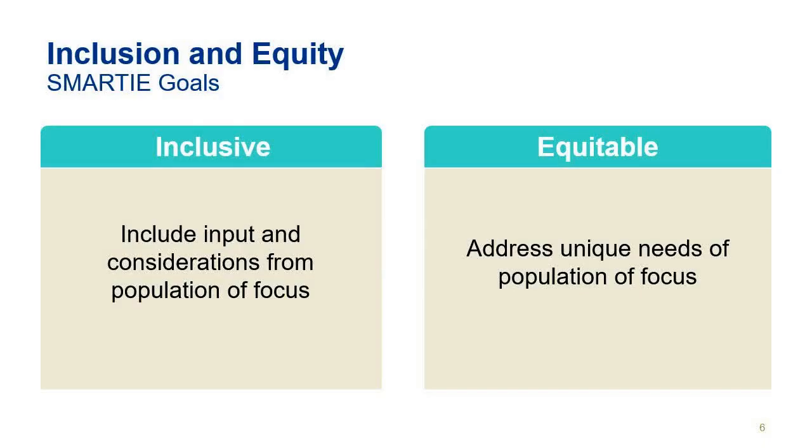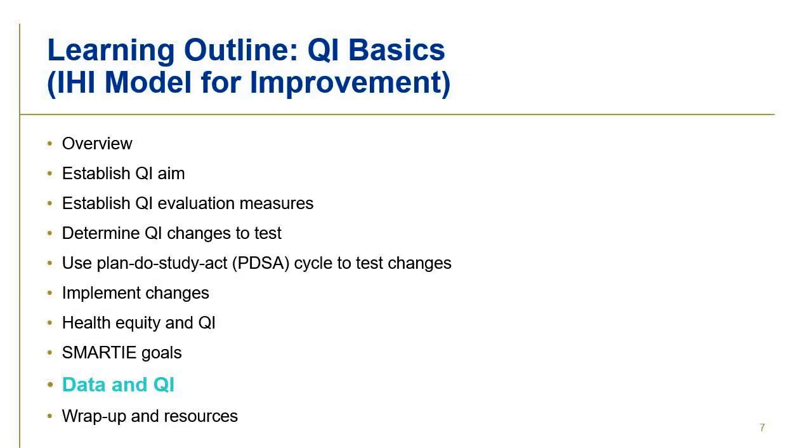Inclusion means, have you invited, considered, and incorporated input from the population of focus? And equitable means, does the objective address the unique needs and circumstances of different populations? Asking these questions throughout the process will help your team ensure inclusion and equity are embedded in your quality improvement efforts. The next segment covers how to use data to help support your quality improvement efforts.